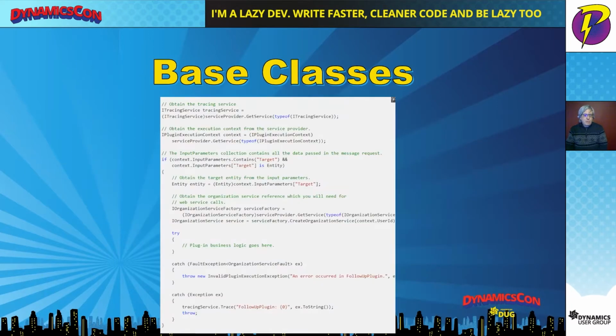Here we've got a sample class, a sample bit of code that is pulled directly from Microsoft's Getting Started article. All of this code here, and we haven't done anything useful yet. We've got a section here that's commented out where your business logic goes. All of this code can disappear if you're using base classes and inheriting them in your plugins, go behind the scenes and be easily maintainable, and make sure that the way that you're doing these is something that's standard for your organization.